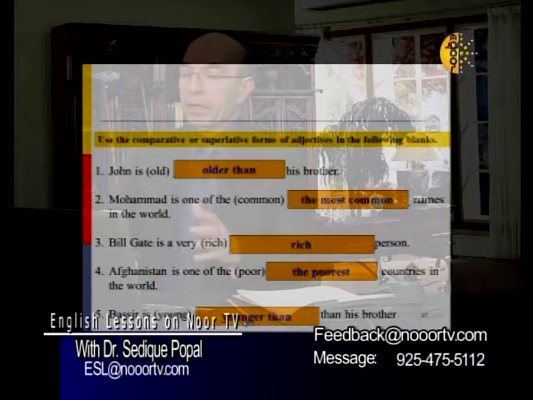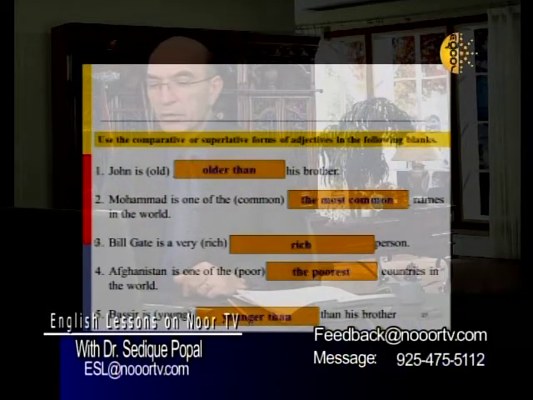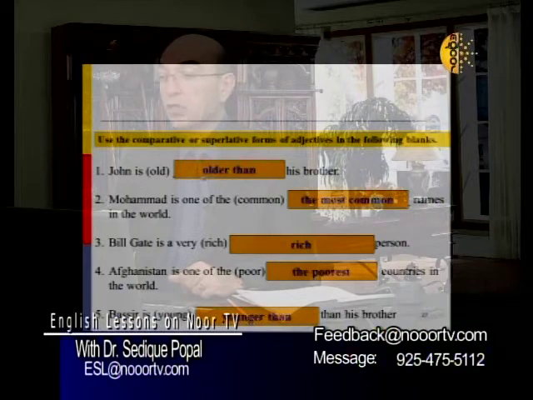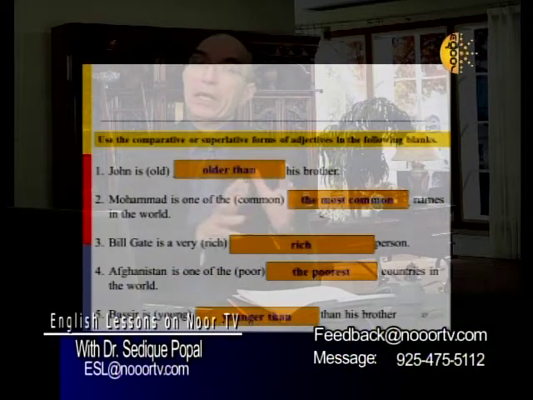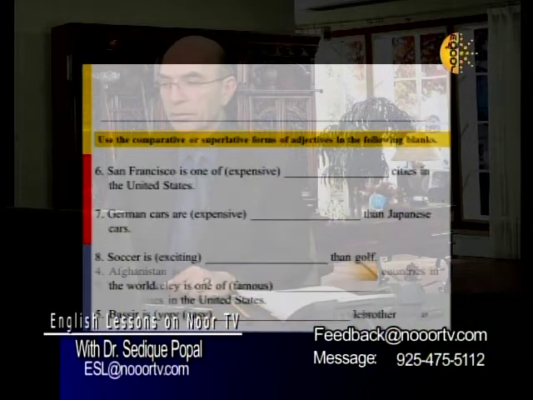Again, comparing 1 person against himself or herself, sentence number 3. Bill Gates is a very rich person. Comparing 2 people, John is older than his brother. Comparing 1 against a whole group, Afghanistan is one of the poorest countries in the world.